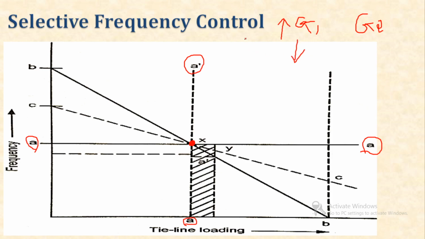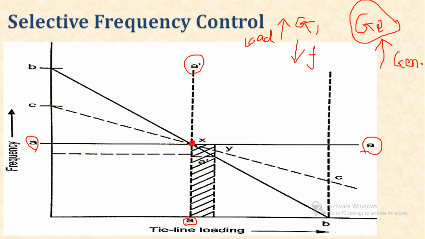If load increases, there is a reduction in frequency, and due to that the governing action of generator 2 will come into the picture. So it starts to increase the generation on generator 2.